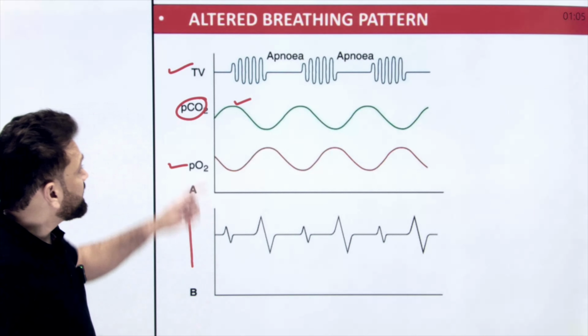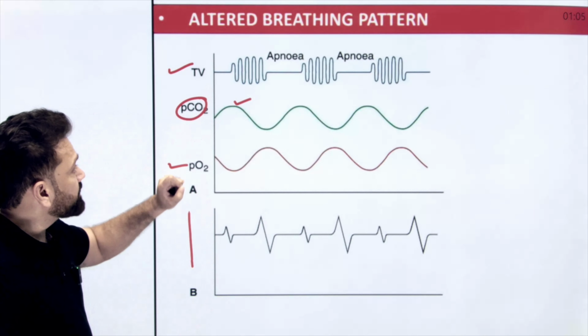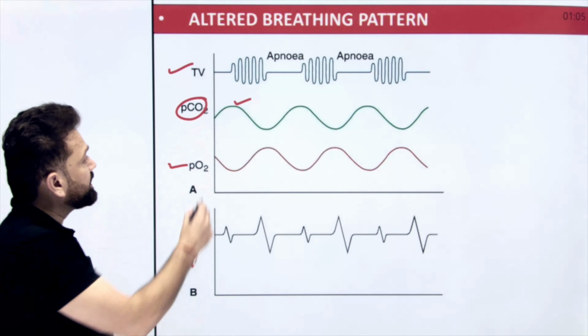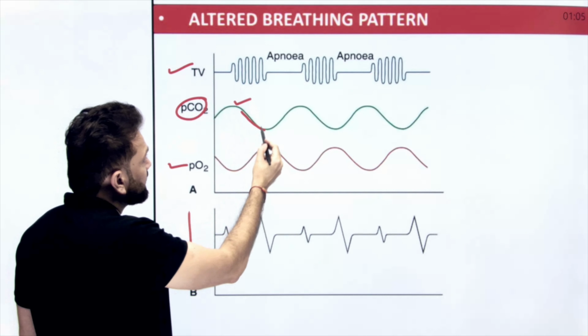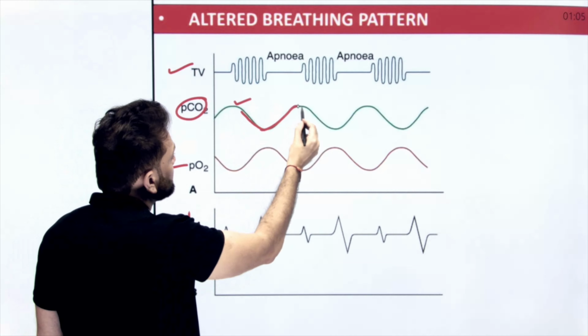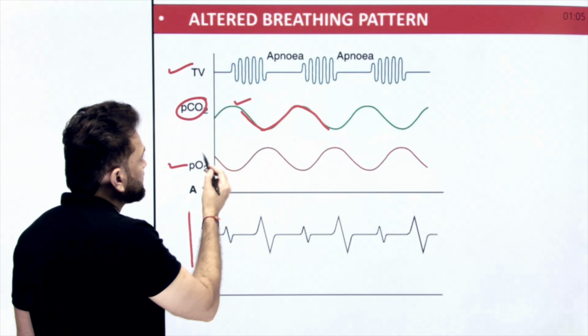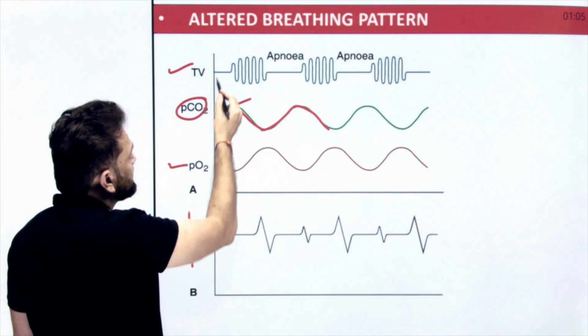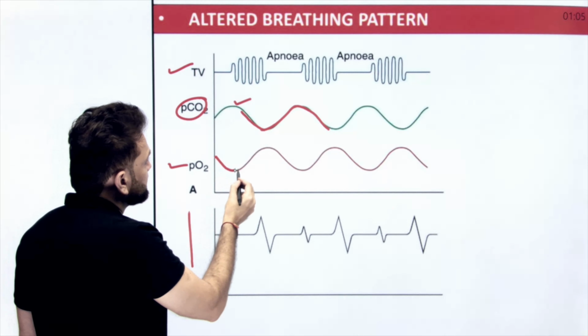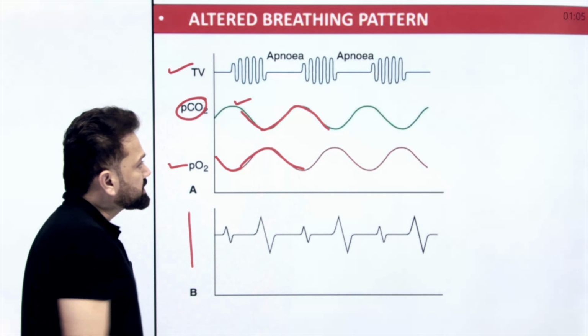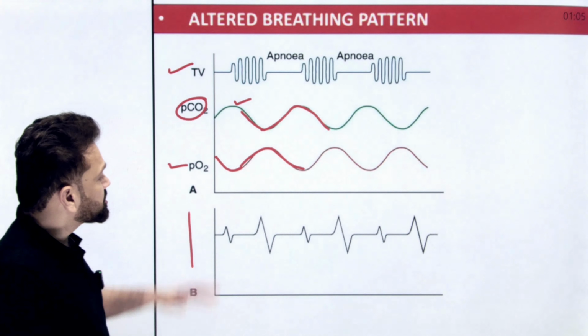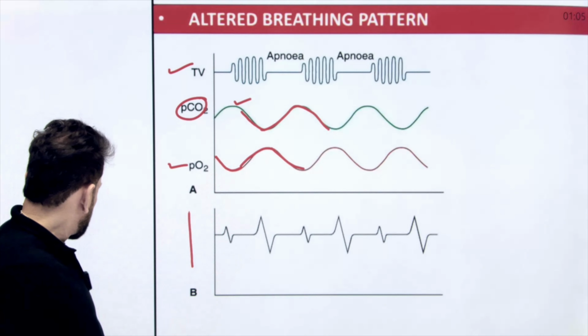So when there is apnea in Cheyne-Stokes breathing, it will start hyperapnea. Then again CO2 will become less because of hyperapnea. Then again because of apnea, CO2 will increase, and the opposite will happen with O2. If there is apnea, oxygen will decrease; with hyperapnea, it will increase. So this is the physiological basis of Cheyne-Stokes breathing.